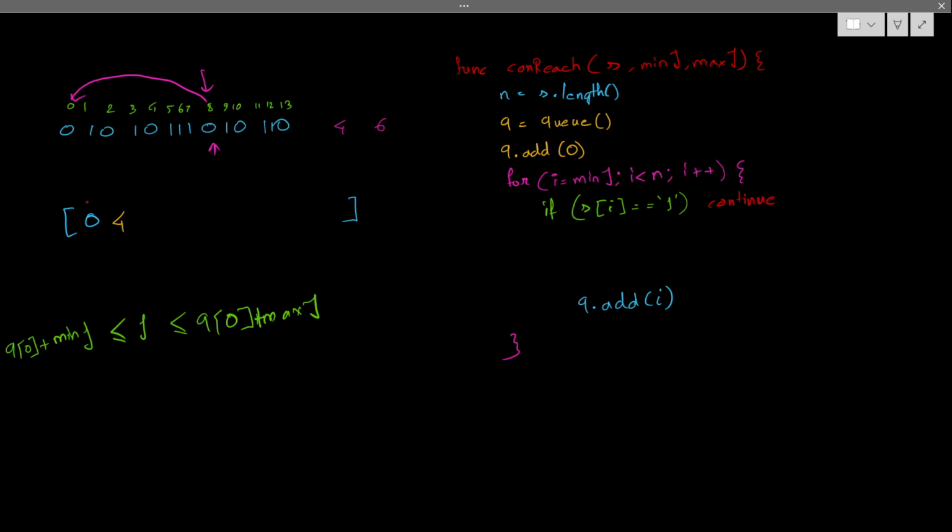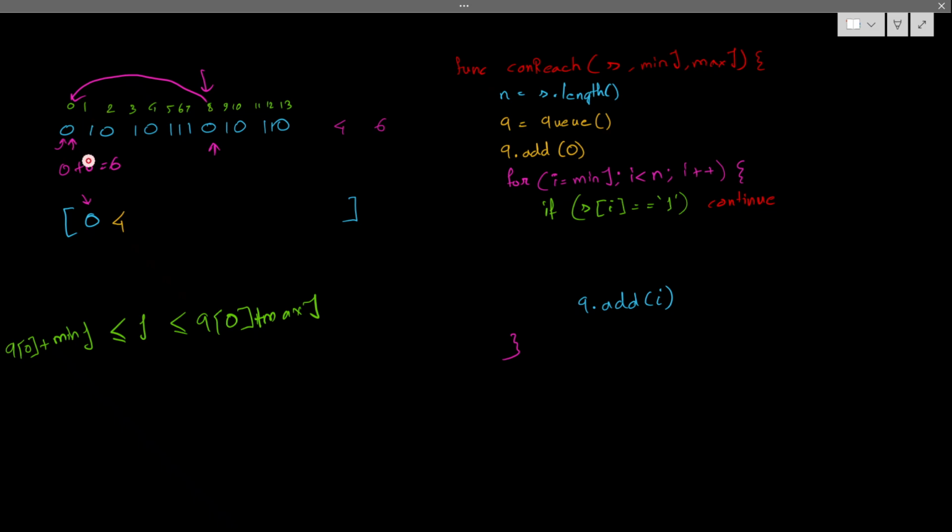So what is present in the queue? This 0. So I'll check first this 0. Can I reach from this 0? The 0 is at index 0 and maximum is 6, so I can reach up to index 6. But my current index is 8, so I cannot reach from this index. If I cannot reach from this 0, whatever 0 appears in future also cannot be reached from this 0, correct?